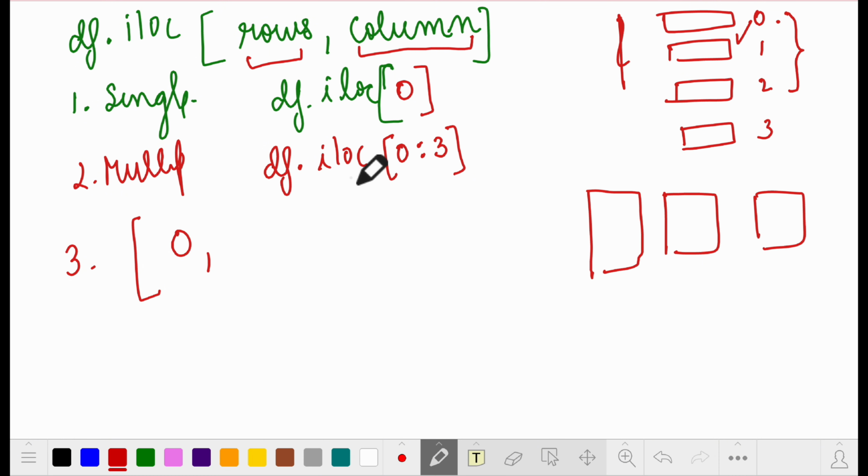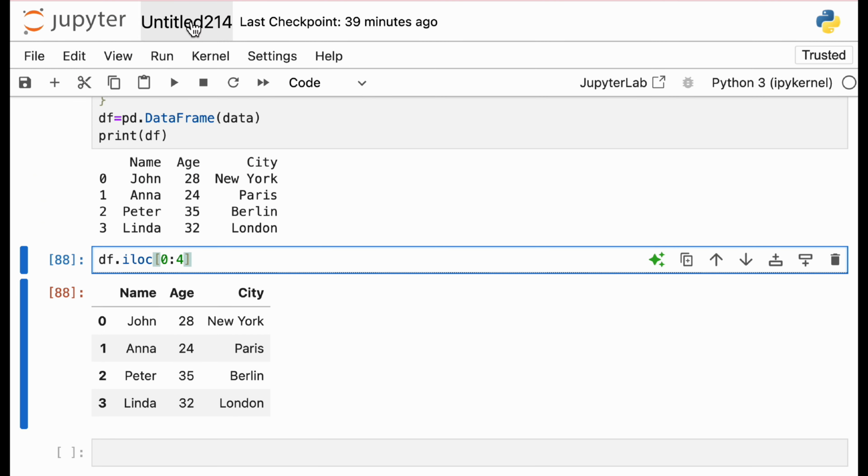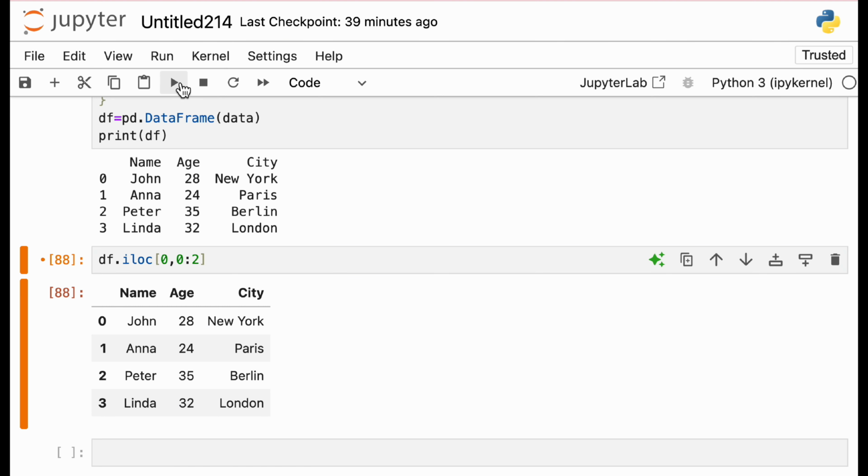Then I will use a comma. And how many columns do I need? I need 2 columns, this and this. So the column will vary from 0 to 2. So if I use this particular formatting, it will give me the first row and the first 2 columns. So this is 0, and I do 0 till 2. This means first row and first 2 columns.